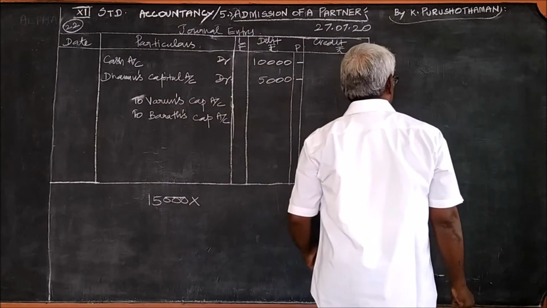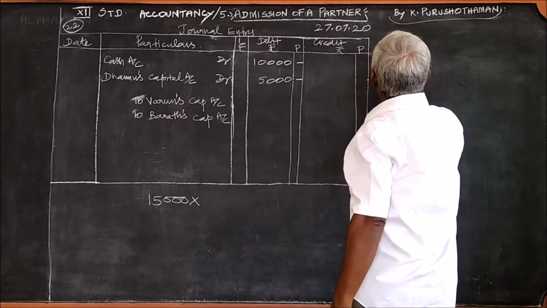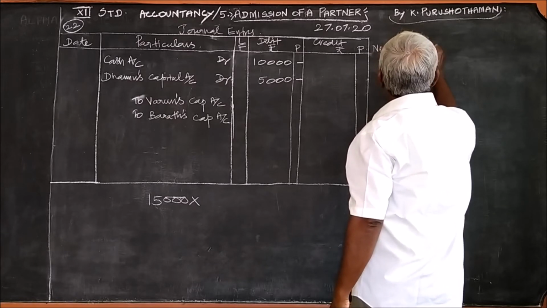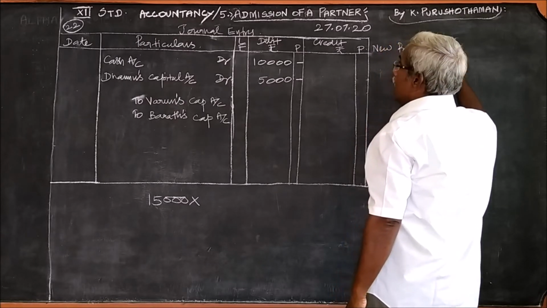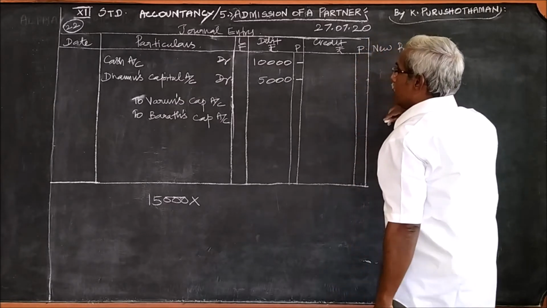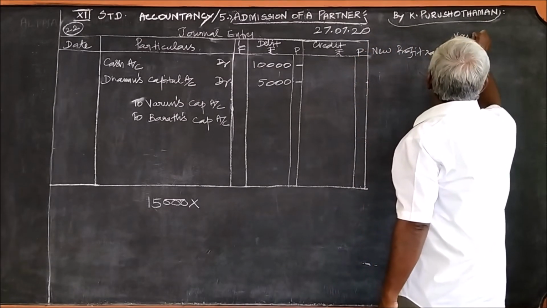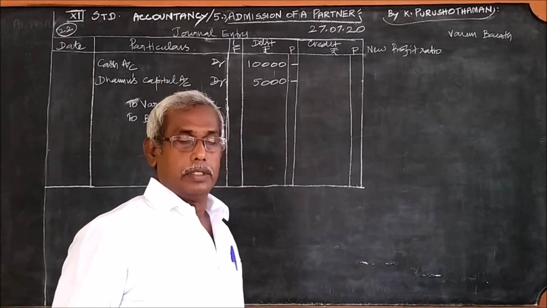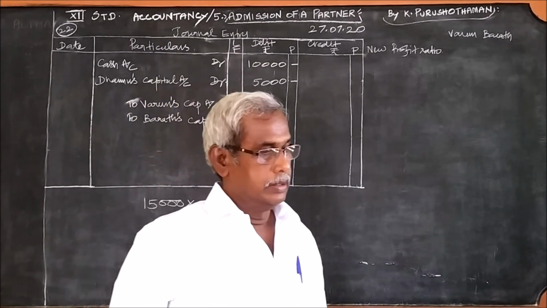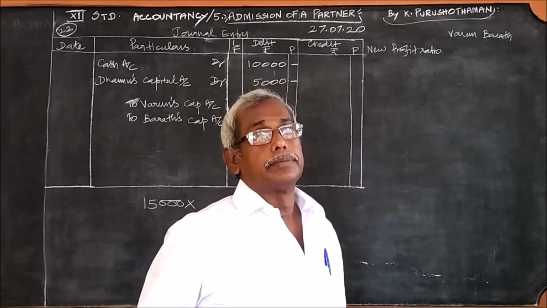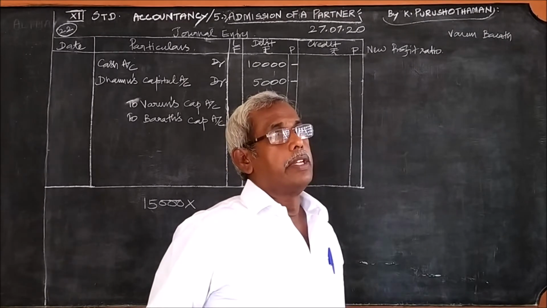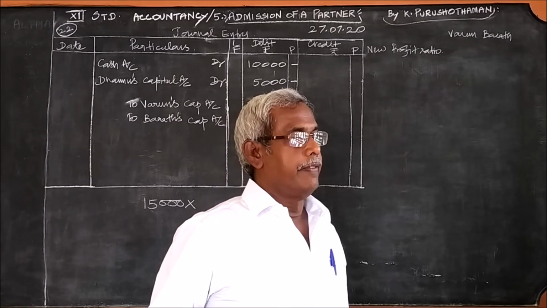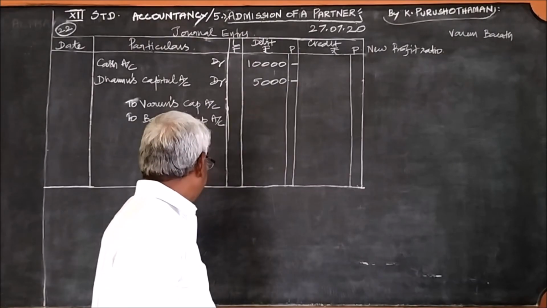What is the sacrificing ratio? How to find the new profit ratio? Yes, as I said, if there is only one ratio given, we can use that ratio to divide the 15,000.